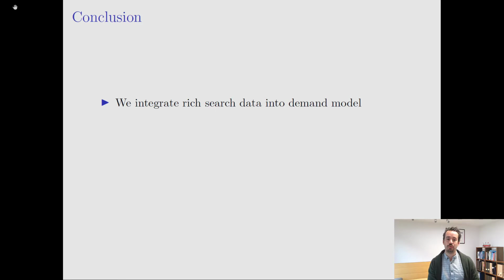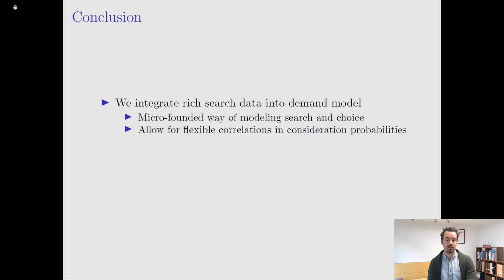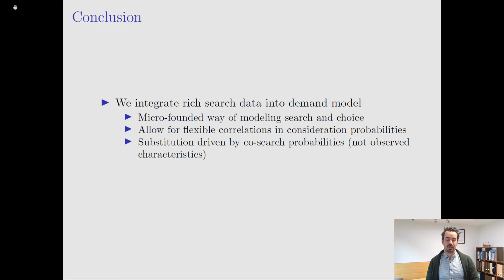In conclusion, what we're doing in this paper is to integrate rich search data into a model of demand. We propose a micro-founded way of modeling both search and choice. The particular innovation that we're bringing to the table here is to allow for a very flexible correlation in consideration probabilities across products. That allows us to have substitution being driven by co-search probabilities directly, rather than tracing substitution patterns back to observed characteristics, which arguably is important, especially in online markets, where a lot of things that drive substitutions might not be directly observable to the researcher.